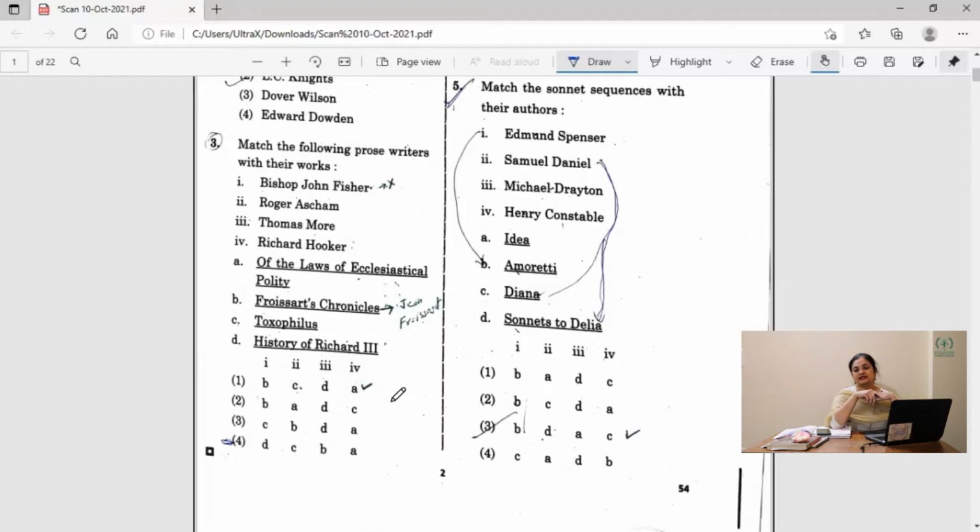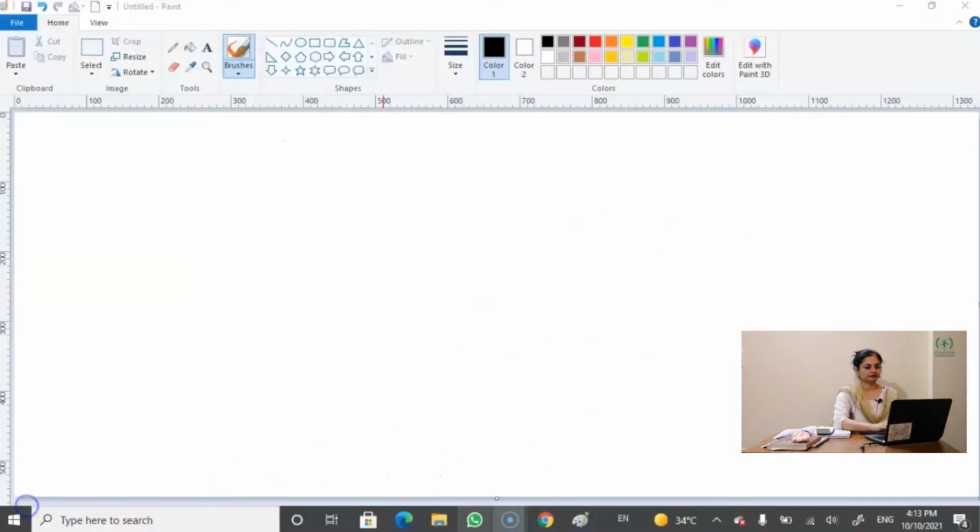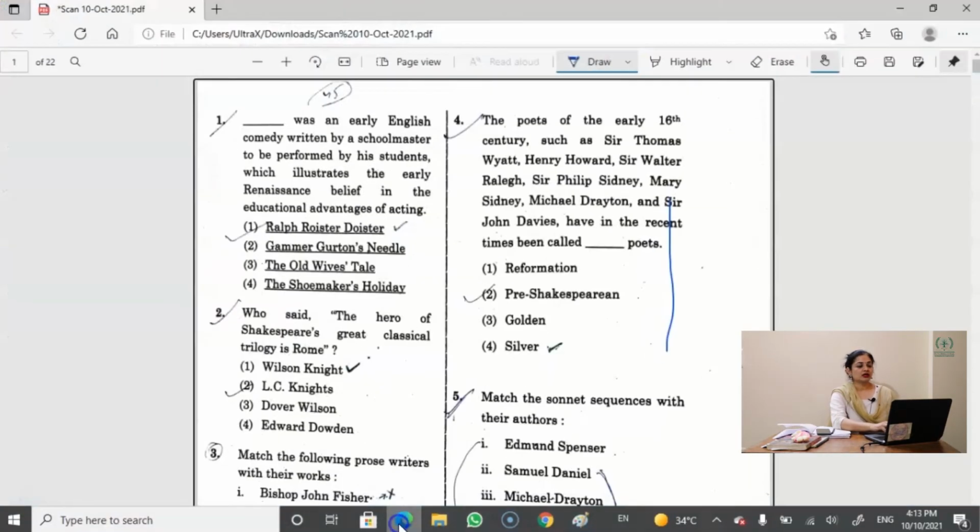Okay, now let's go for the next question. Question number 4. The poets of the early 16th century such as Sir Thomas Wyatt, Henry Howard, Sir Walter Raleigh, Sir Philip Sidney, Mary Sidney, Michael Drayton and Sir John Davies have in recent times been called dash poets.